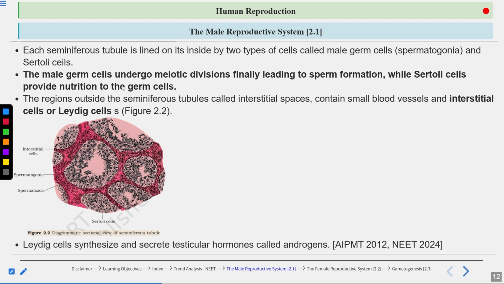Now, Leydig cells synthesize and secrete testicular hormones called androgens. Androgens are the male hormones. Questions have already come from this line: what is the function of the Leydig cells? What is the function of Sertoli cells? Questions can come from here.